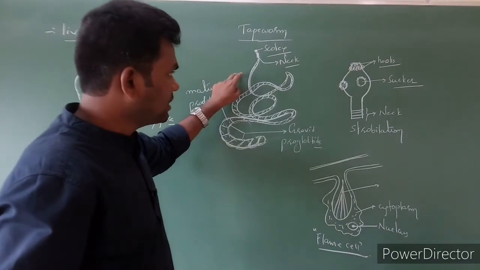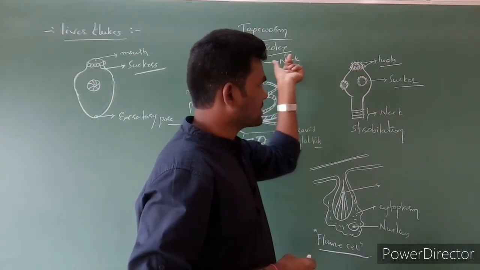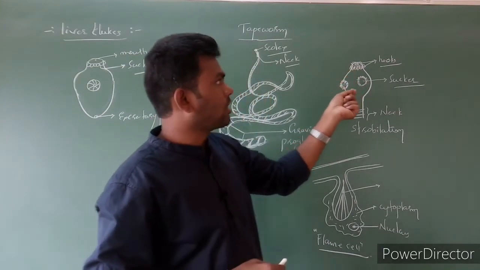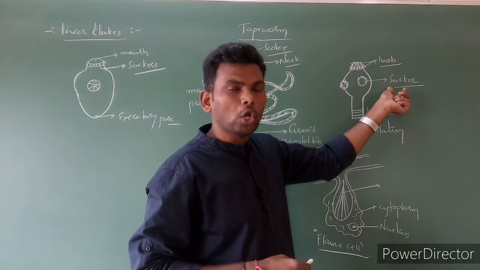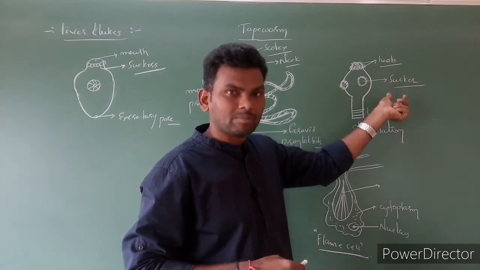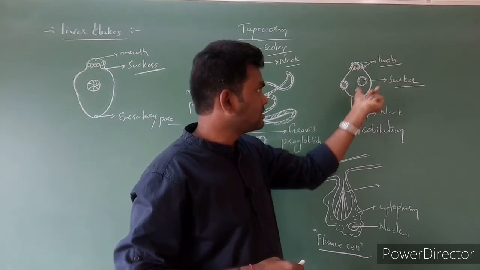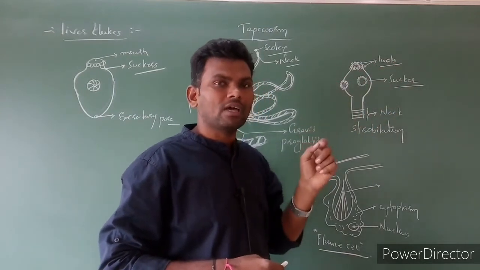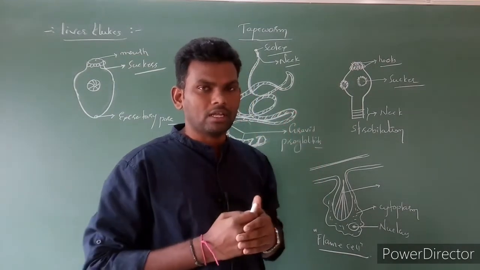Clear? And here the first part is the mouth, which consists of attaching organs like hooks as well as suckers. Locomotory organs are absent. Instead, hooks as well as suckers are present, which are useful for attachment, tightly attached to the host cell.